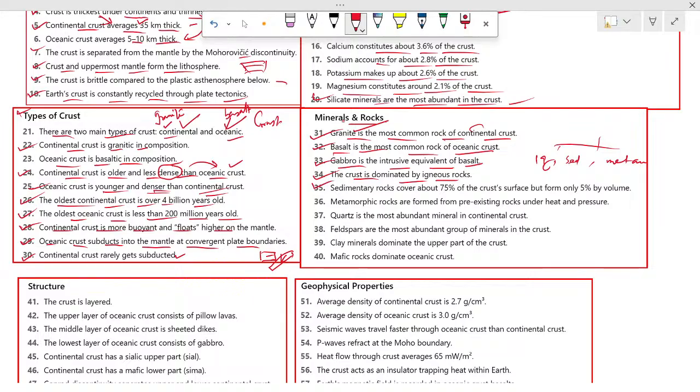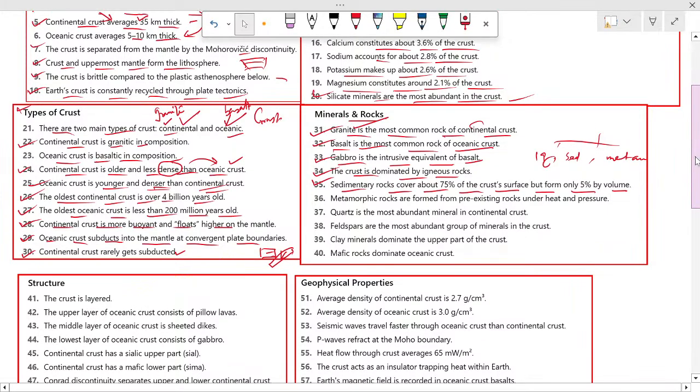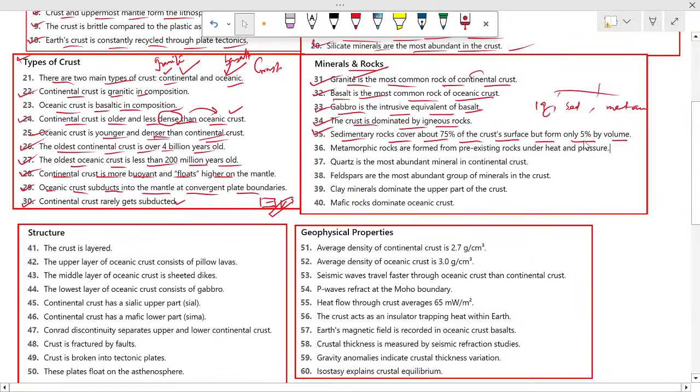And number 35, sedimentary rocks cover about 75% of the Earth's crust surface, but form only 5% by volume.